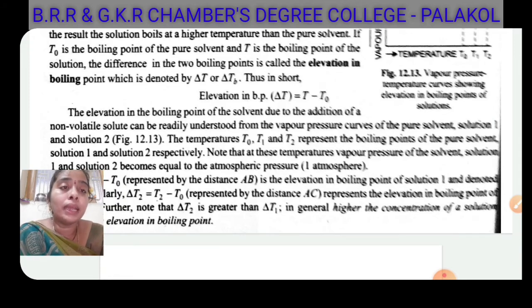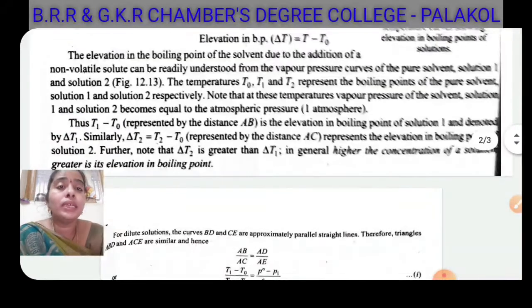Note that at these temperatures, the vapor pressures of the solvent, solution 1 and solution 2 respectively become equal to the atmospheric pressure. So P0, P1, P2 are the vapor pressures of the pure solvent, solution 1 and solution 2. Thus T1 minus T0 is the elevation in boiling point of solution 1, and delta T2 equals T2 minus T0. It represents the elevation in boiling point of solution 2. Further, delta T2 is greater than delta T1.